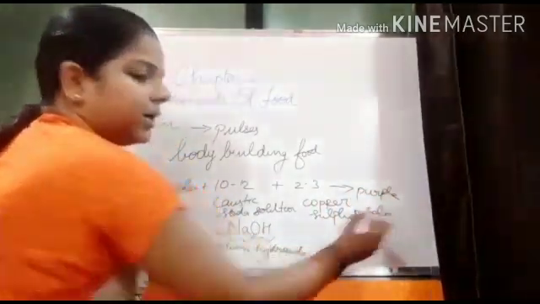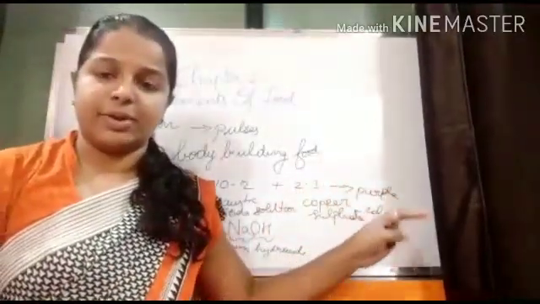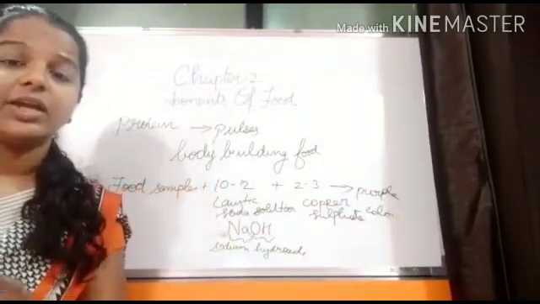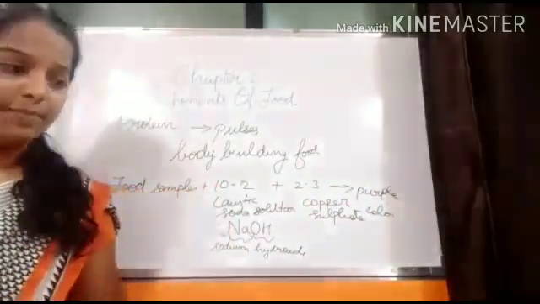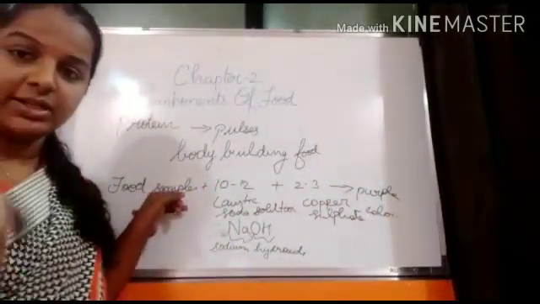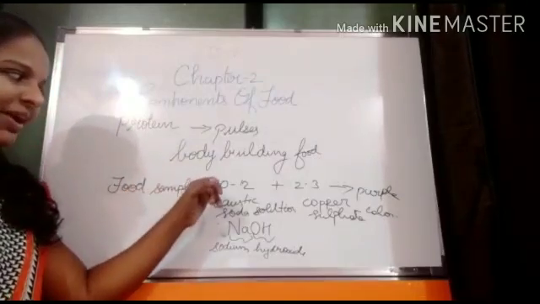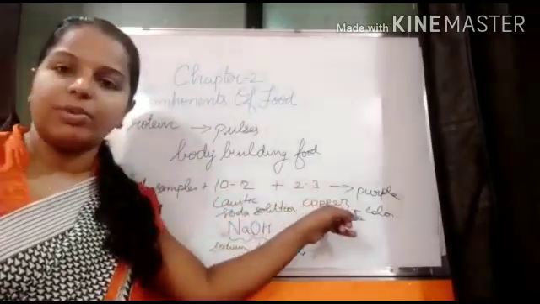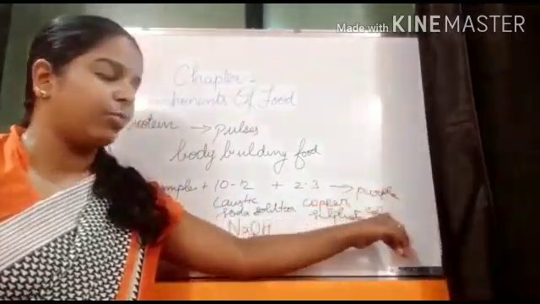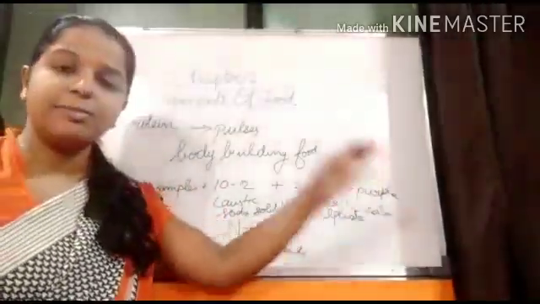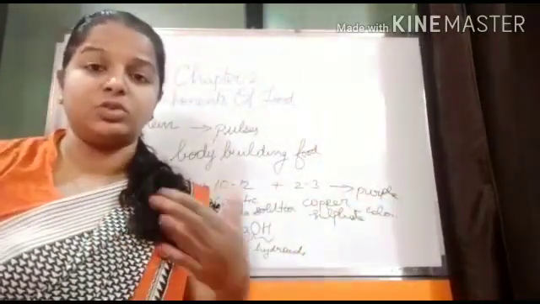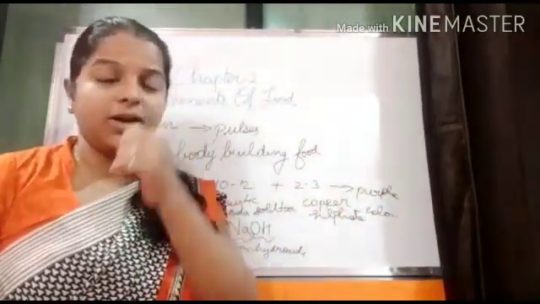If the purple color is present, then you can say that protein is present. If the purple color is absent, then you can say that protein is absent. Once again I am repeating the test: food sample plus 10 to 12 drops of caustic soda and 2 to 3 drops of copper sulfate, and then it should give purple color. If purple color is present, protein is present. If purple color is not there, protein is absent.